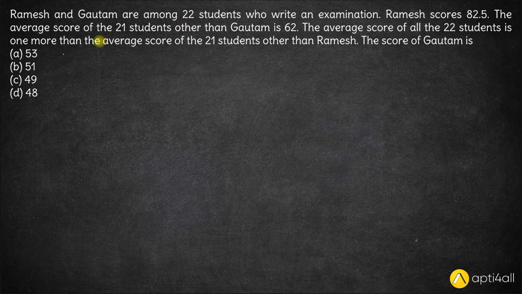So let's say the score of Gautam is G. The average score of 21 students other than Ramesh is X. So the score of Gautam is G and this is X.